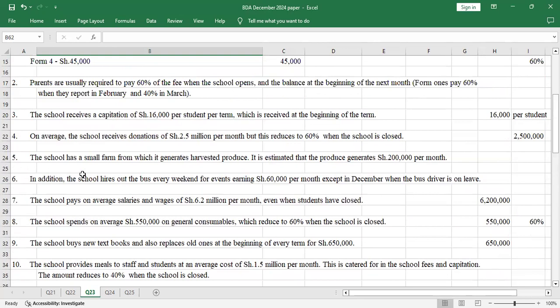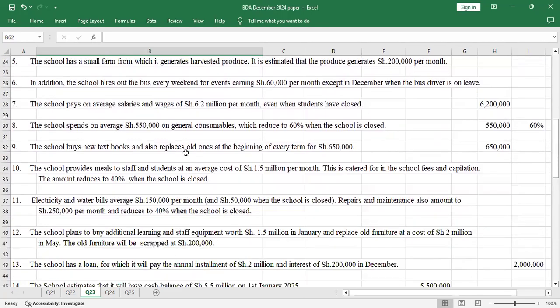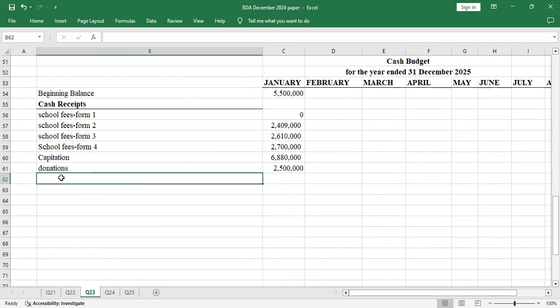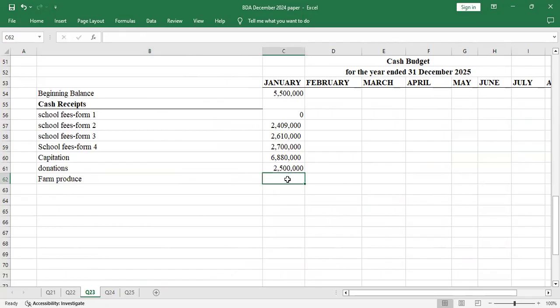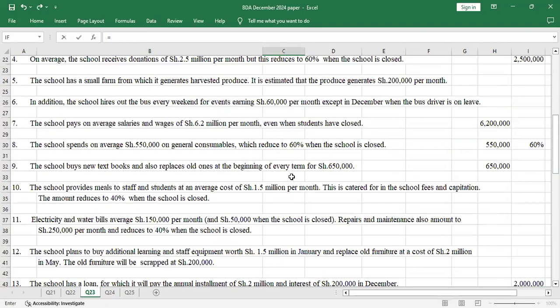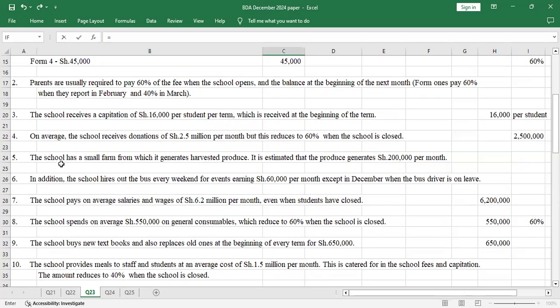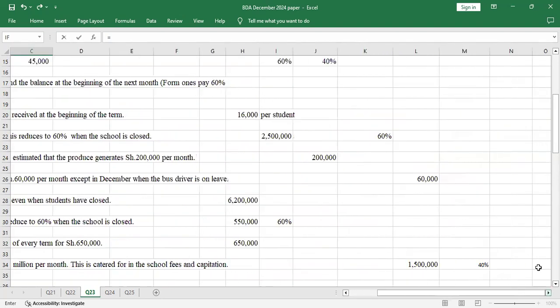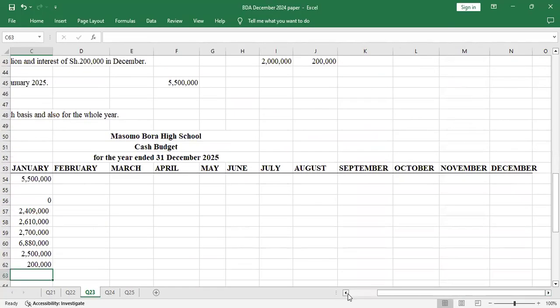So number 5, the school has a small farm from which it generates harvested produce. It is estimated that the produce generates shillings 200,000 per month. So farm produce, that's our cash receipt. And it gives a total of 200,000 per month. I hope I recorded that somewhere. Yeah, that one. So I'll select that.